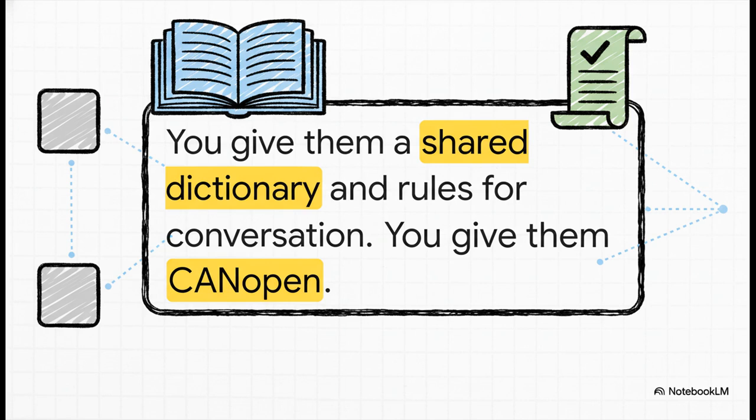Well, the answer is actually pretty brilliant in its simplicity. You give them a shared dictionary, so they all agree on what words mean, and then you give them rules for having a conversation. That's it. And that, right there, is the magic of CANopen.